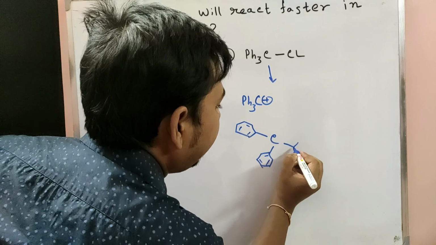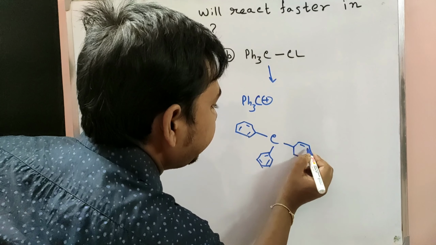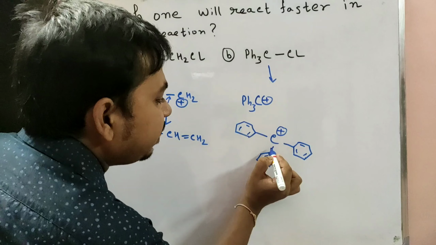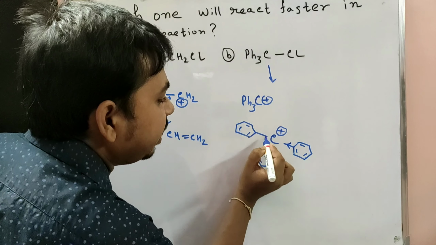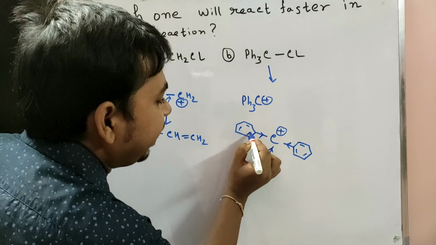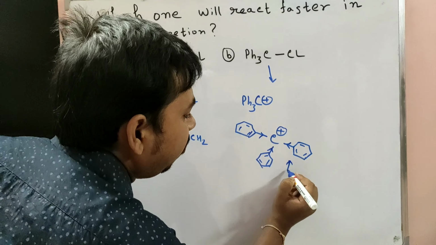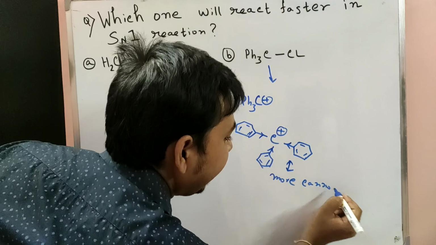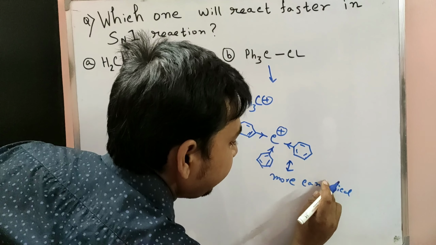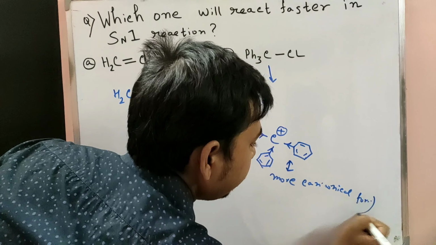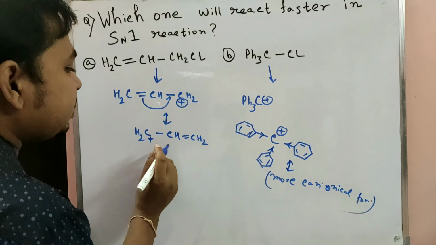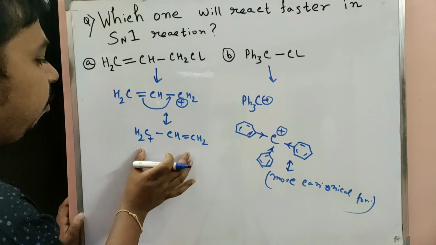As per our resonance concept, this system is a more delocalized system. Here the plus charge is stabilized by resonance, and more canonical forms are present in that case, but in the other case only two canonical forms are possible.